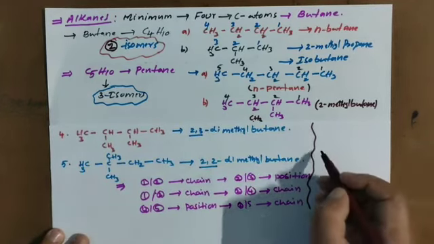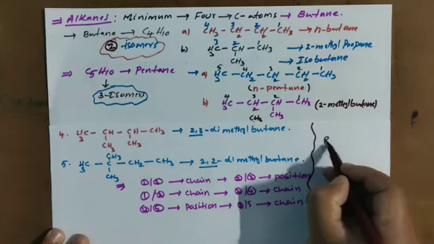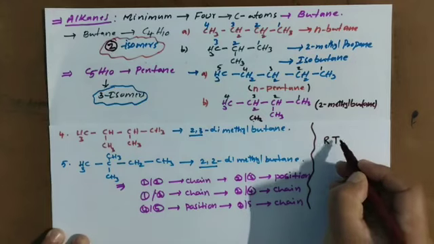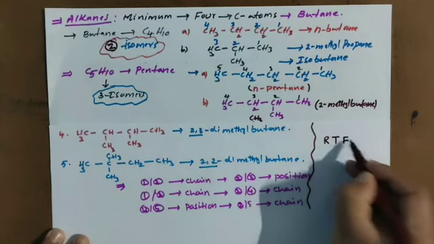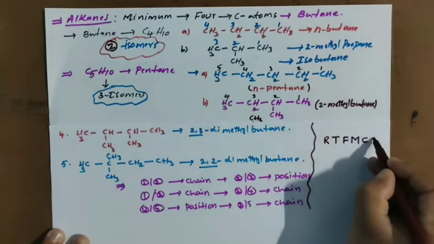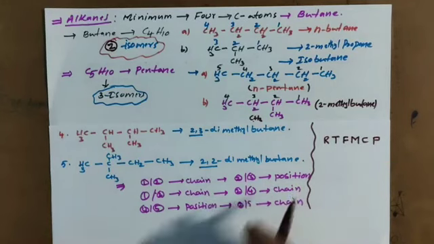See, we have ring chain isomers, tautomers, functional group isomers, metamers, chain isomers, position isomers.